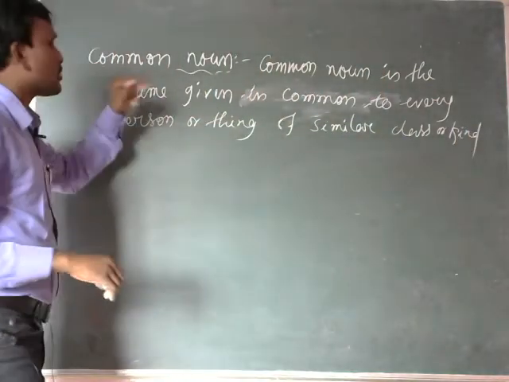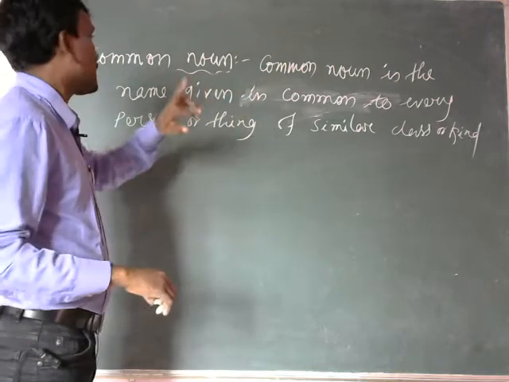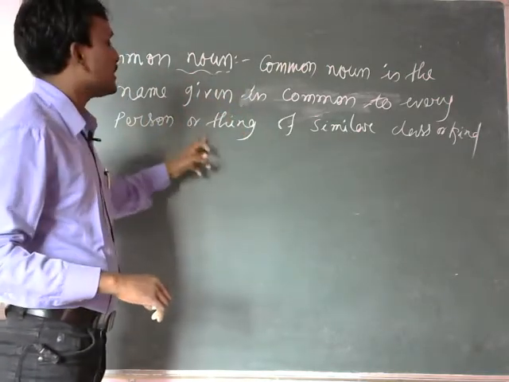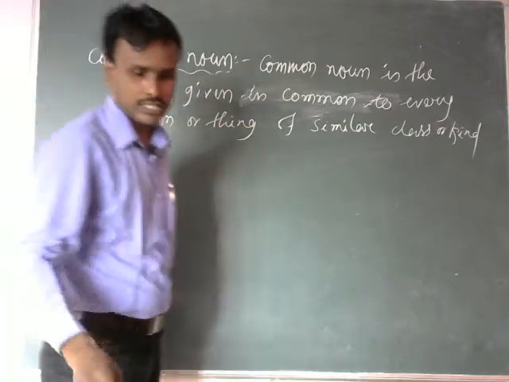So what is common noun? Common noun is the name given in common to every person or thing of similar class or kind.